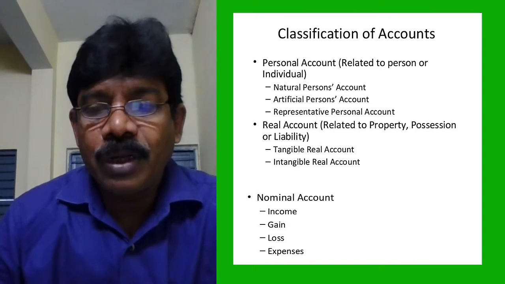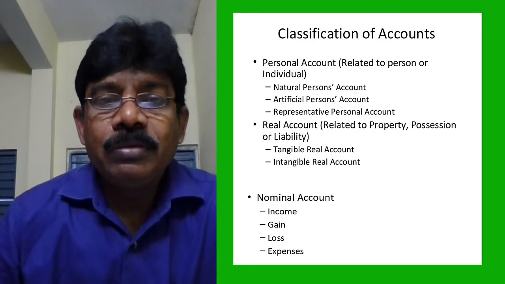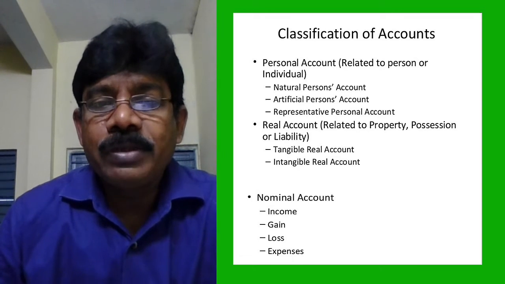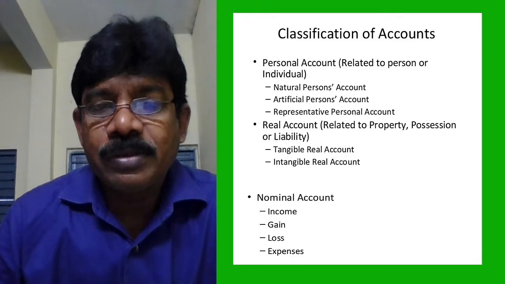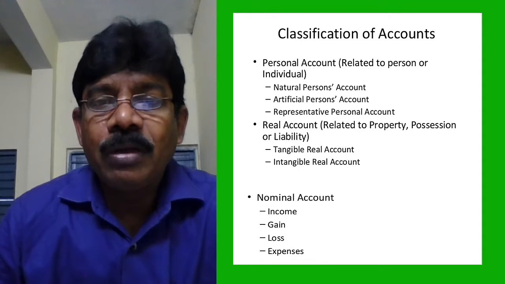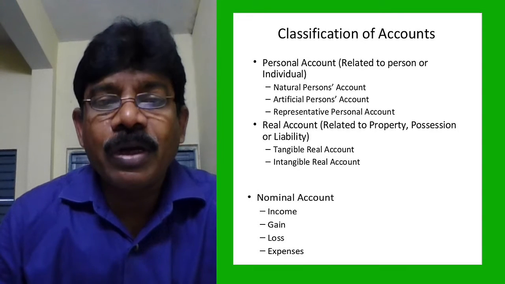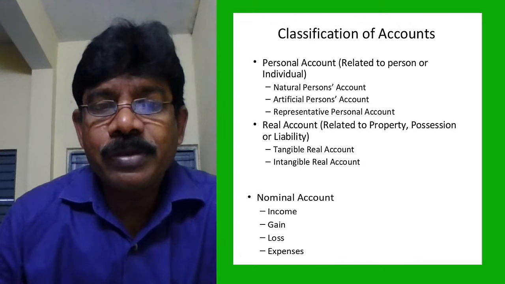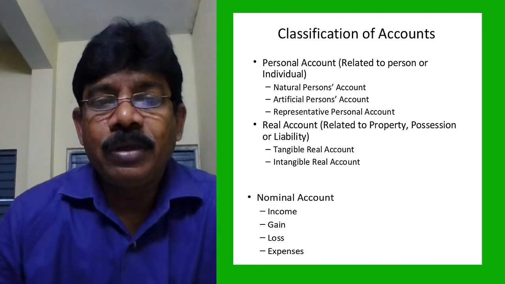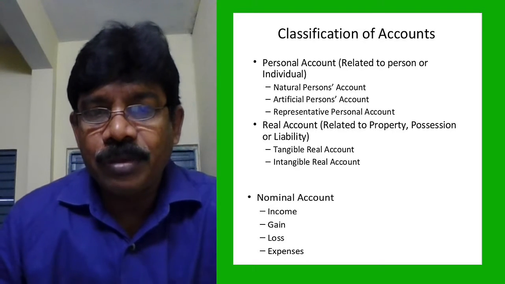So accounts are how many types? Three types. What are they? Personal account, real account, nominal account. Personal accounts are related to persons. Such persons are three types: natural persons like us, artificial persons like our college, bank, company, and representative persons, which represent the outstanding expenses, liabilities, incomes.